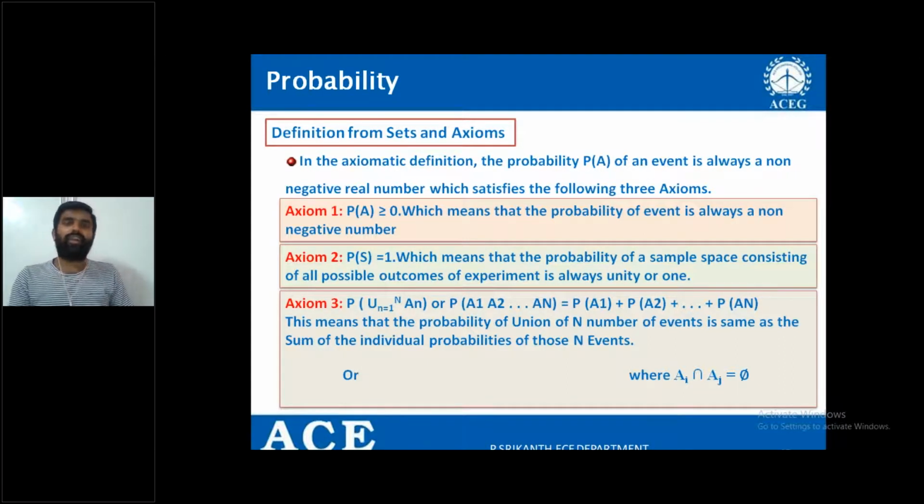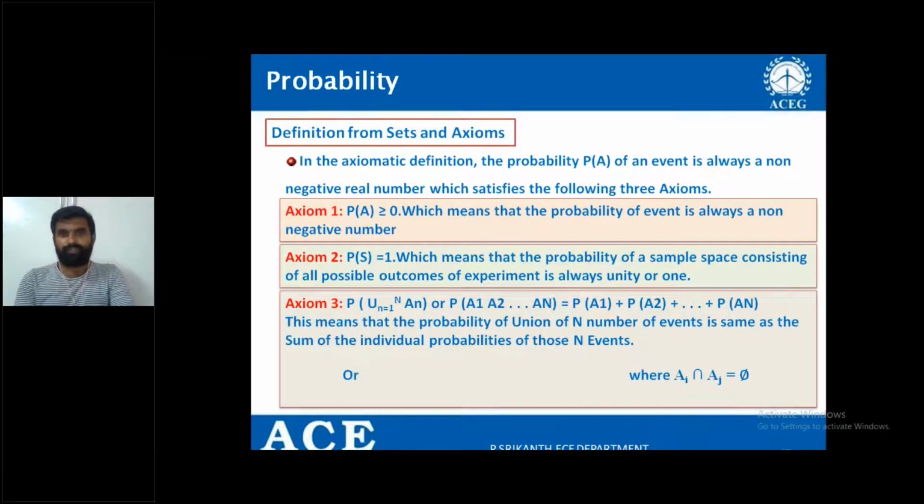So these are all called events. If I define all such events from A1 to An, then you have to see that the union of all the events,